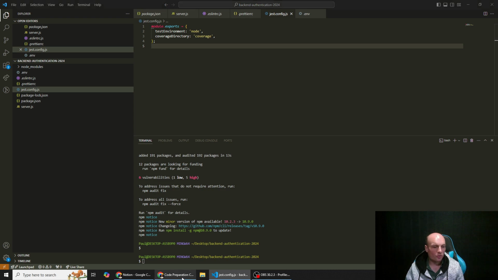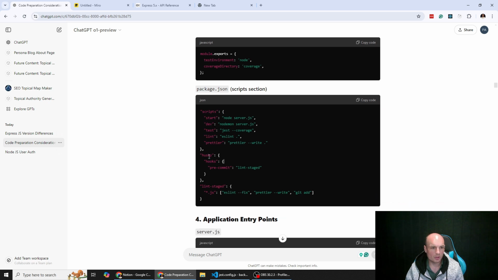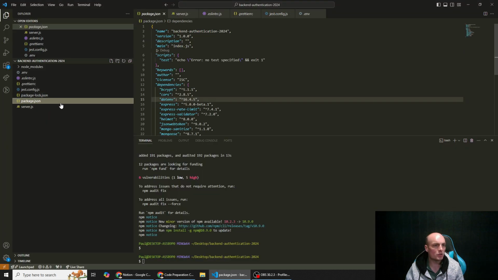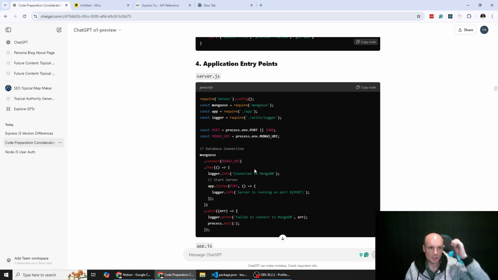And then what it's done here is it's updated the scripts section of our package.json, so that we're able to run Prettier and ESLint, as well as this part here with lint-staged and Husky, which again, I'm not too familiar with. We'll copy that. That's going to go in our package.json scripts. So we just copy and replace this. And it was needing a comma there to close that out. That'll work.